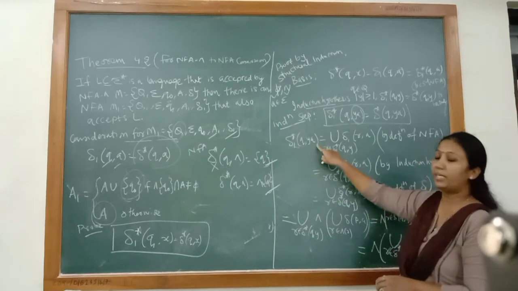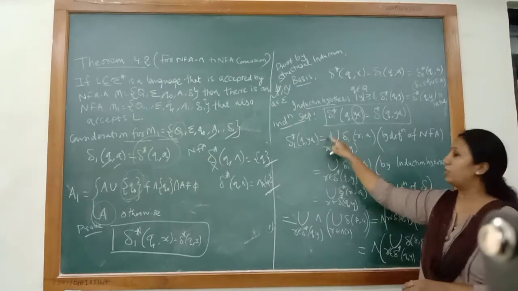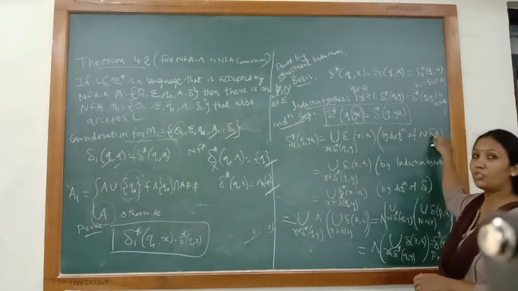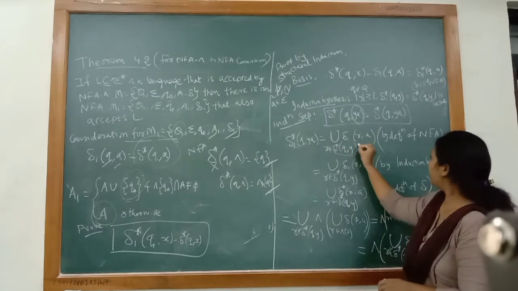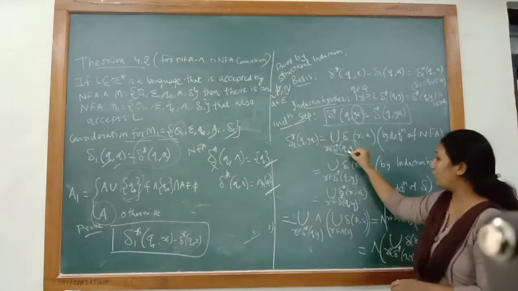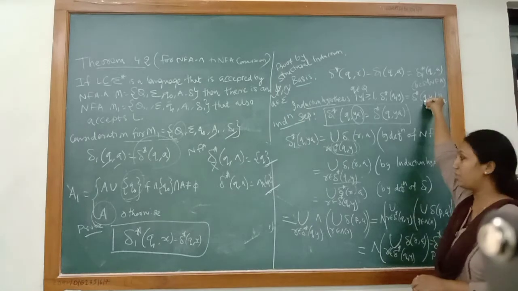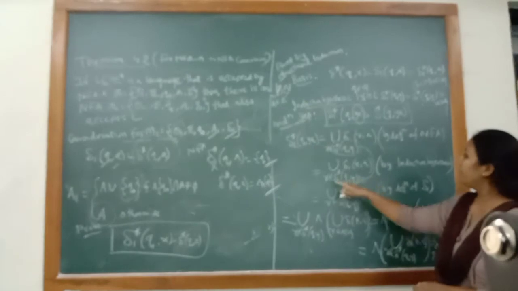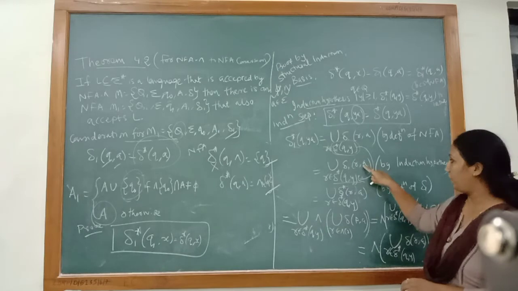δ1*(q, ya) is equal to, according to the definition of NFA, the union over r belonging to δ1*(q, y) of δ1(r, a). This is the definition of NFA. Now we know that δ1*(q, y) is equal to δ*(q, y). This is from the induction hypothesis. So by taking the induction hypothesis, we are replacing δ1*(q, y) with δ*(q, y). Now what we get is the union over r belonging to δ*(q, y) of δ1(r, a).